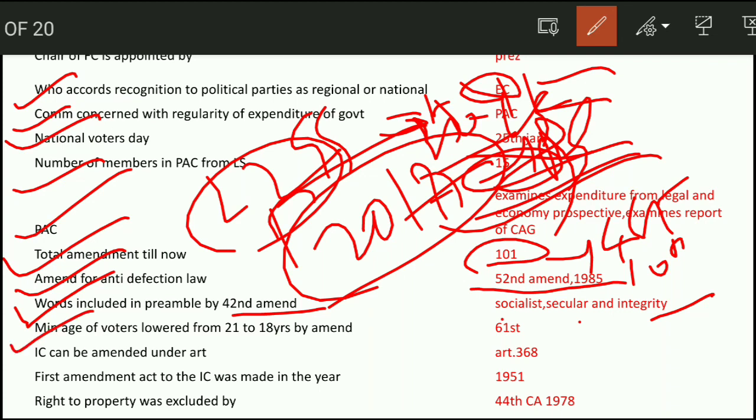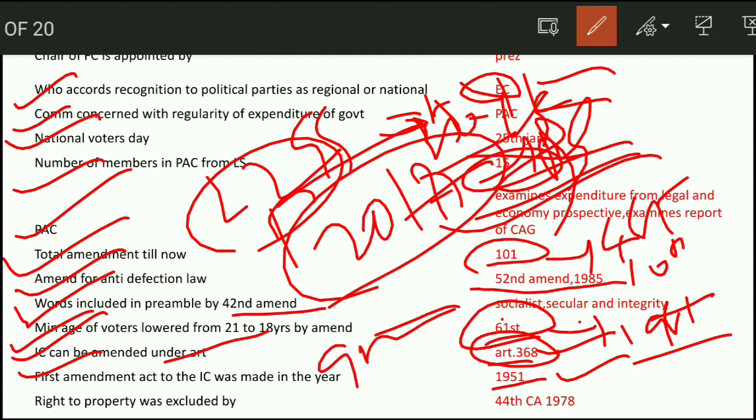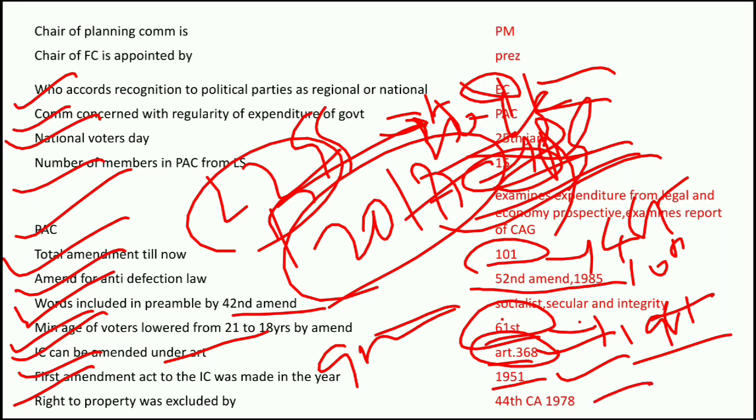Next question, minimum age of voters lowered from 21 to 18 years. That is by the 61st Amendment Act, in 1989. Next question, Indian Constitution can be amended under Article 368. So 368 is amendment of the Constitution of India. Next question, the First Amendment Act of the Indian Constitution was made in the year 1951 and it added the 9th Schedule to the Constitution of India. Next question, right to property was excluded by the 44th Amendment 1978. We have already covered this.